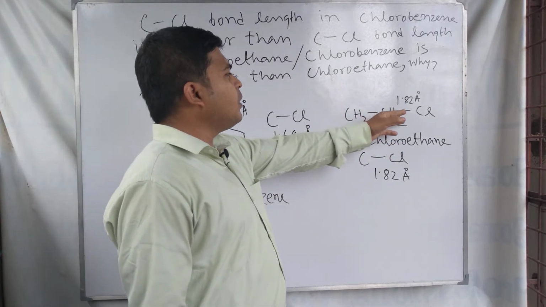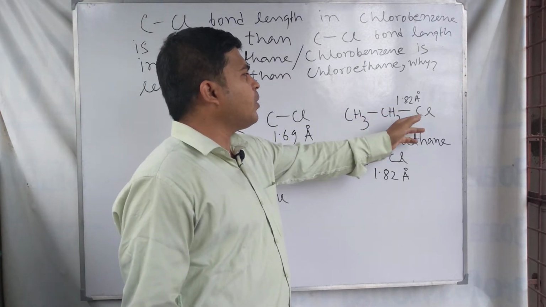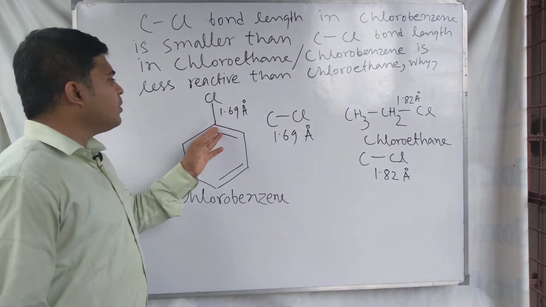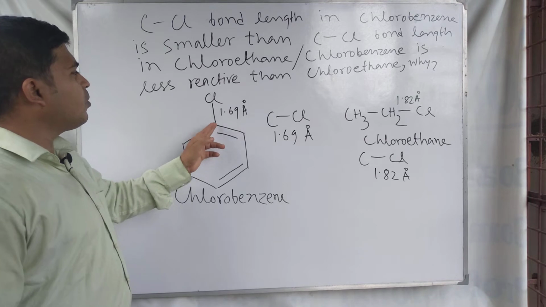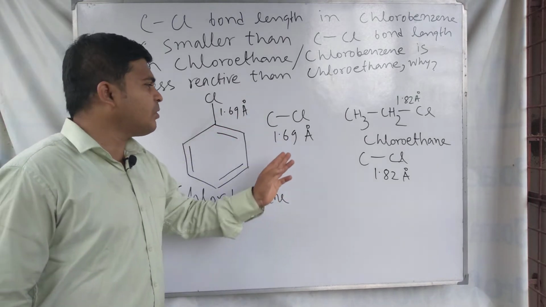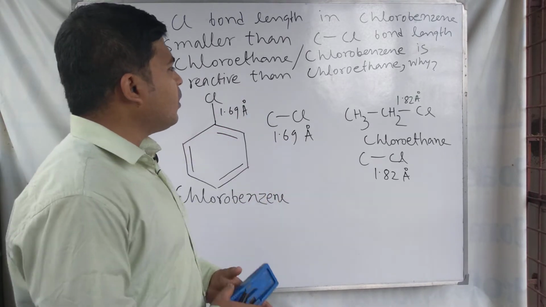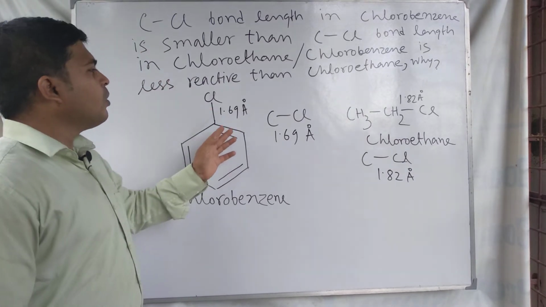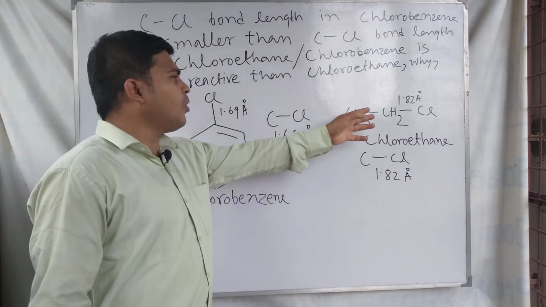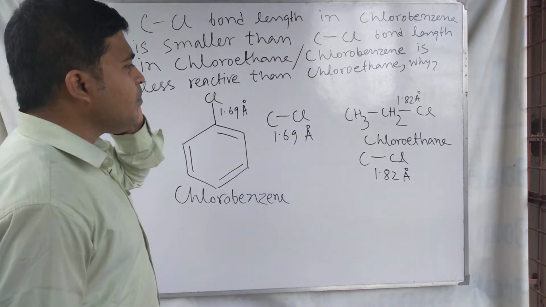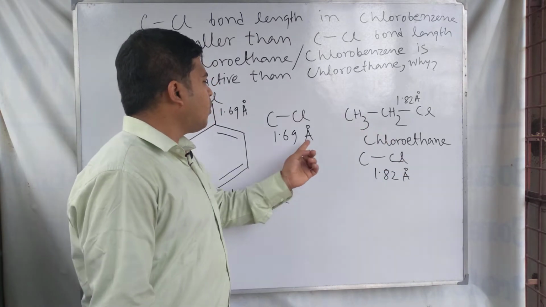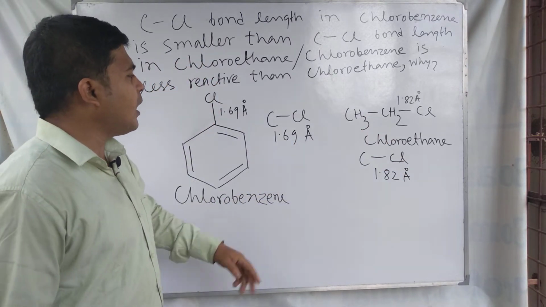In case of chloroethane, the bond length between carbon and chlorine is 1.82 angstrom, and in case of chlorobenzene, the bond length between carbon and chlorine is 1.69 angstrom. So the carbon chlorine bond length in chlorobenzene is smaller than in chloroethane.